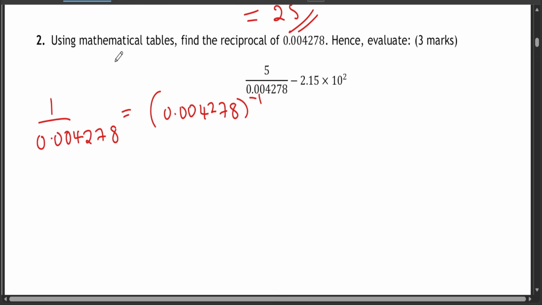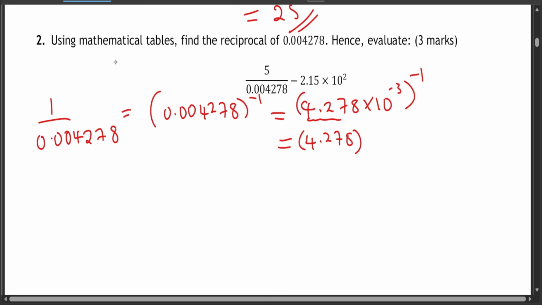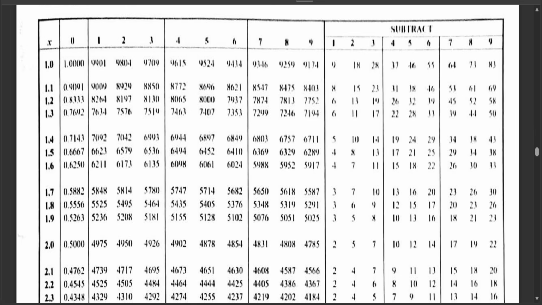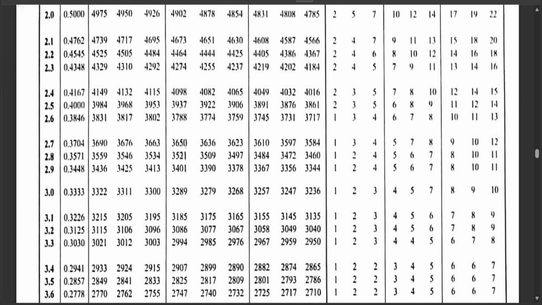Okay, already grabbed it. Now this one, you rewrite it in standard form. So you write it as 4.278 times 10 to the power of negative 3, raised to the reciprocal sign, which is power negative 1. Now we're going to search for the reciprocal of 4.278. Okay, that is power negative 1 times the reciprocal of 10 power negative 3 as well. Now let's search for the reciprocal of 4.278. So let's come to the reciprocal table. 4.278. Go scroll down.